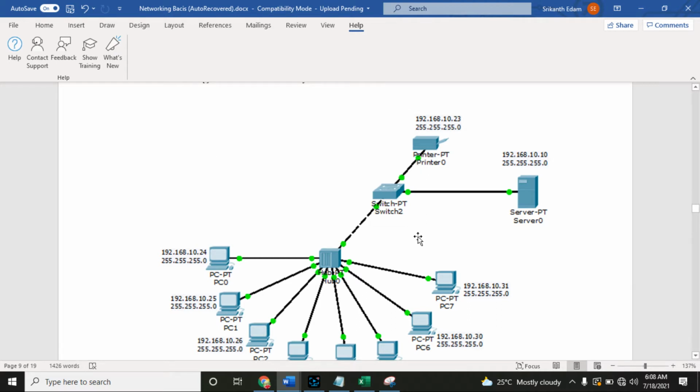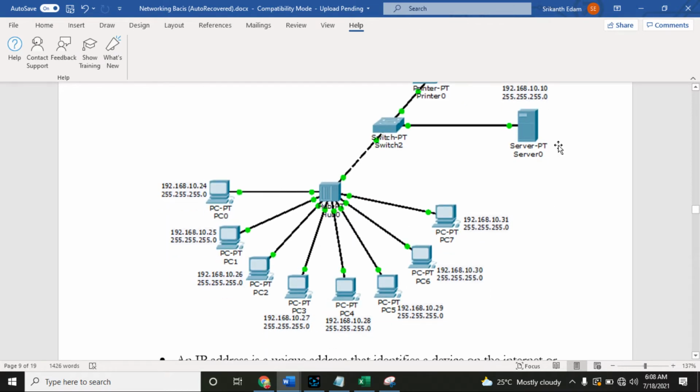For example, to access this printer, this computer needs to type the IP address of this printer, and only then can it access it. Same way, if the server wants to access the data of this device, it needs to type this IP address, and only then can it see the data of this machine.